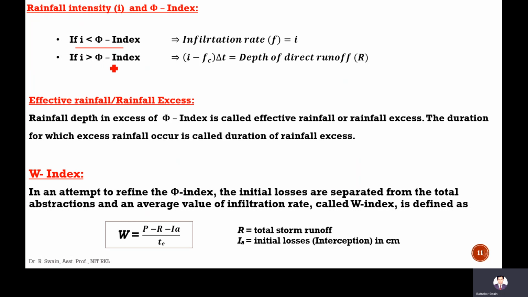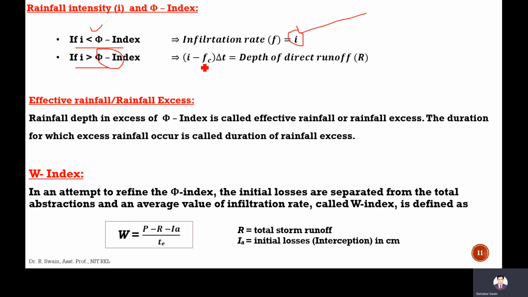If I is less than phi index, all the rain goes to infiltration, so the infiltration rate will be equal to the intensity of rainfall, the rate at which rainfall occurs. When I is more than or equal to phi, meaning the intensity of rainfall is more than phi, the loss can be at most the phi index, and the extra, that is I minus phi, will be runoff.